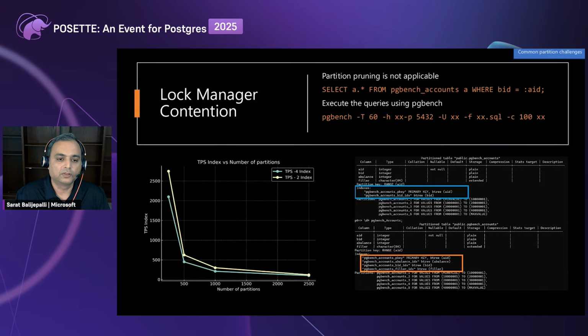We started around 2,000 to 2,500 when we had around 150 partitions, but the TPS pretty much reduced to 100 to 150 as the number of partitions increased to 2,500. So again, with the lock manager contention there's high pressure, so TPS reduces. We will also see additional system resources being used like CPU in this scenario.